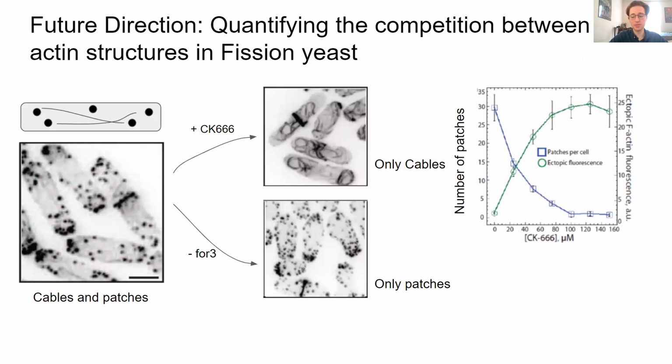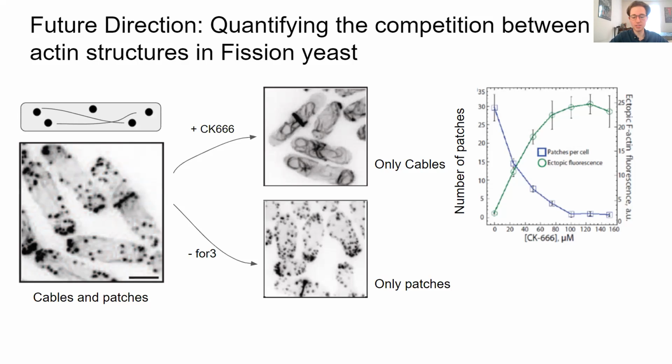Next, I plan to use my simulations to study the mechanisms used to share actin monomers between actin tables and actin patches in fission yeast cells. Tables and patches are coexisting in these cells, but they are distinct filamentous structures which have different elongator proteins associated with them. Recent experiments have shown that addition or deletion of certain proteins can shift the equilibrium towards all patches or toward all tables, which is similar to what I have seen in cases of unequal elongators.